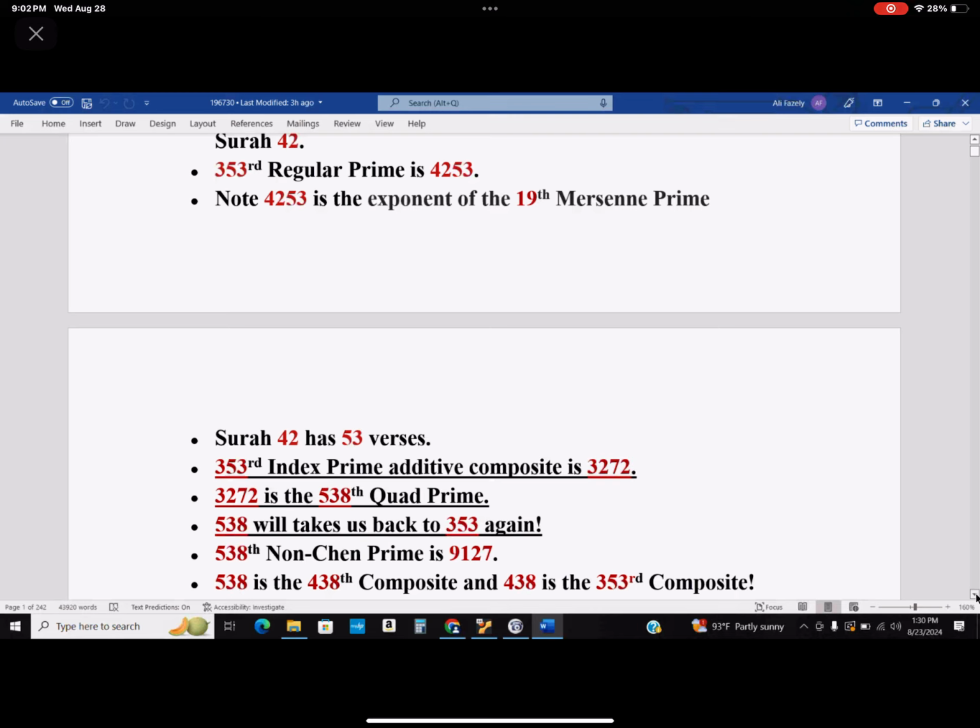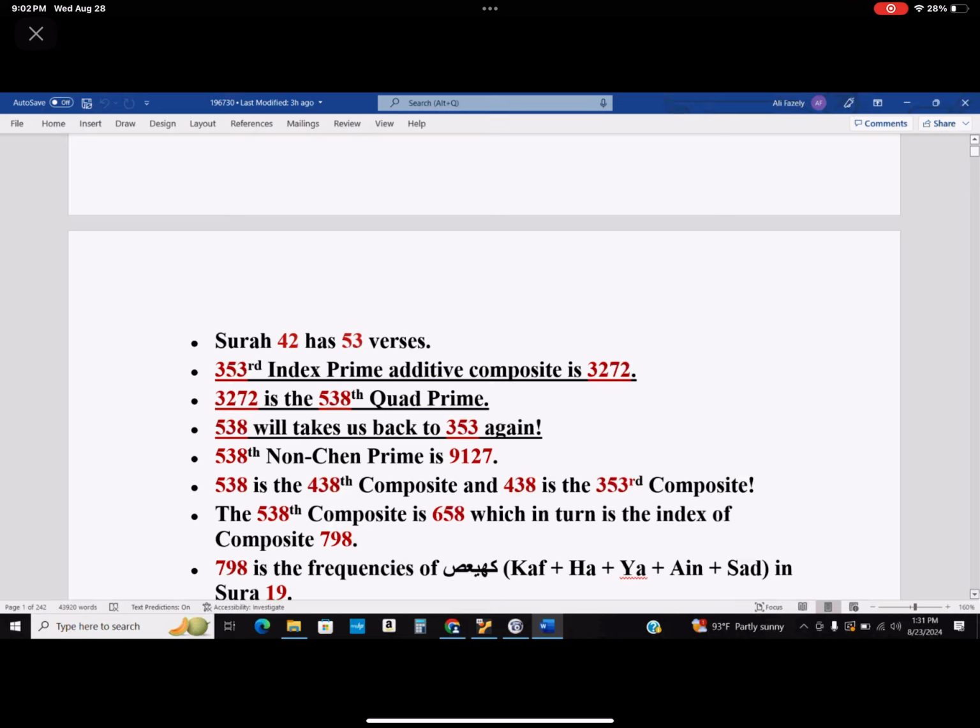Okay. So the 353rd, the 8th composite is 658, which in turn is the index of composite 798, and 798 is the frequency of Kaf, Ha, Ya, and Sad in chapter 19. So remember now, I started with chapter 42 because 353 is the number of Hha Meems in chapter 52. And 52 times 19 is actually 798. See? So I'm repeating this again.